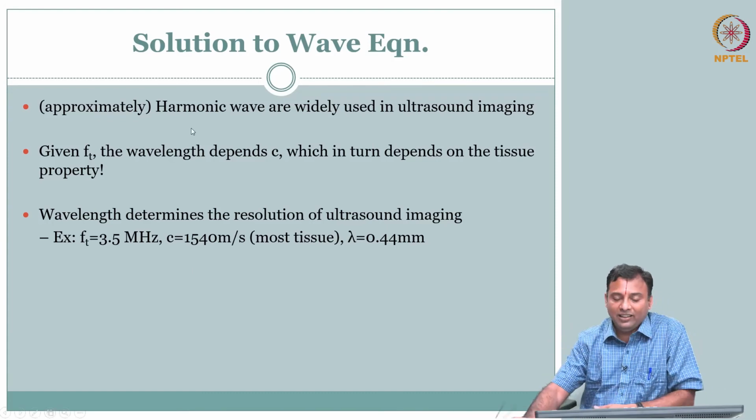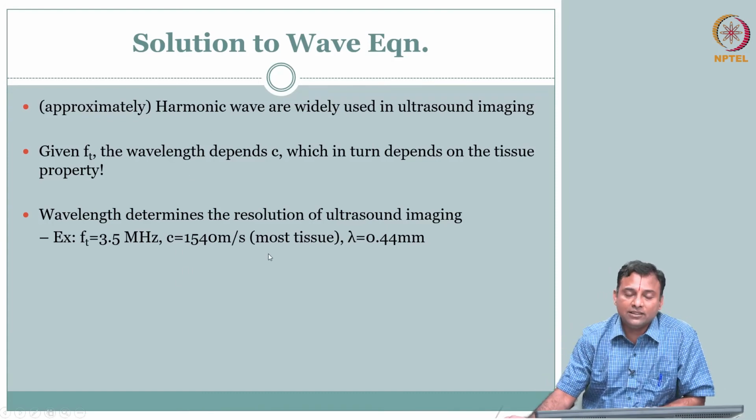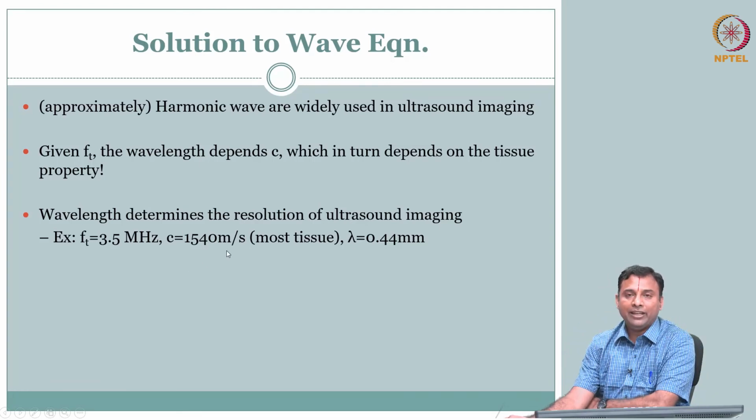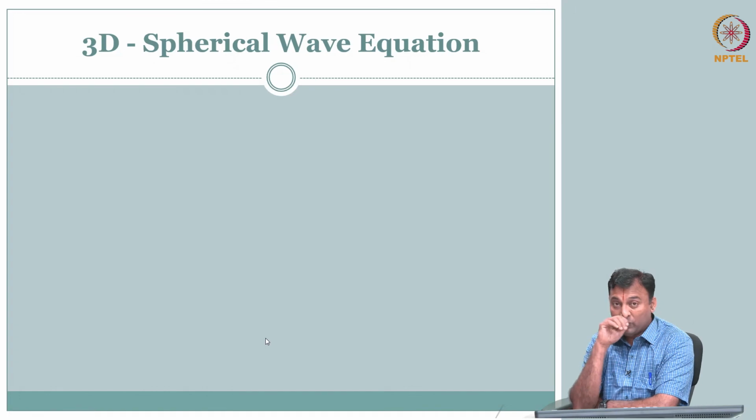So, clearly this is a very fortunate circumstance that the speed of sound inside the tissue is only 1540 meters per second, and therefore, you could use some typical megahertz range and get a wavelength that is small enough, as compared to the dimensions of the objects that you are going to image. So, the resolution is closely related to your lambda.